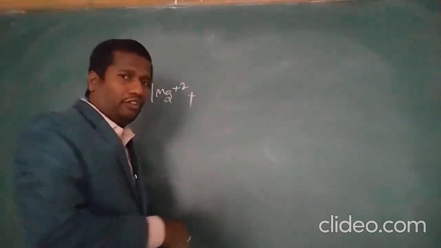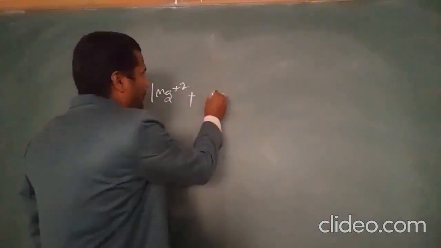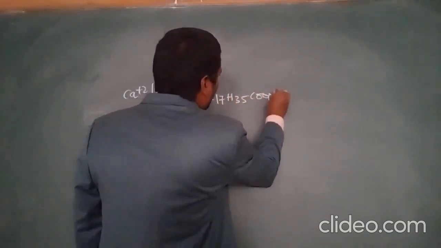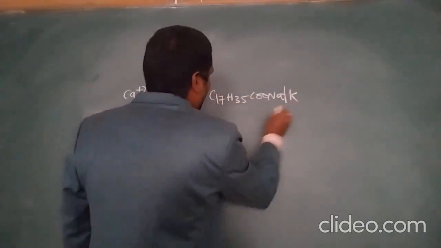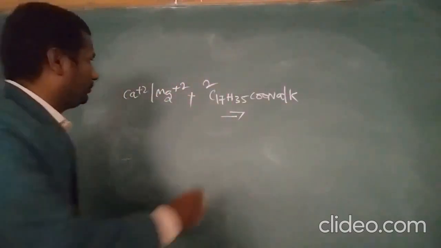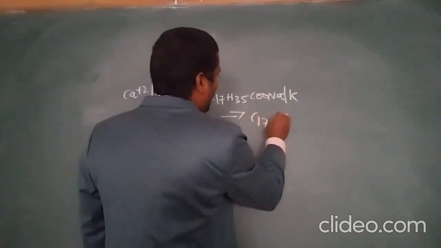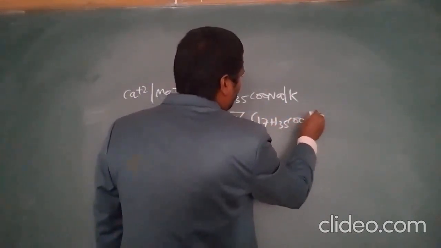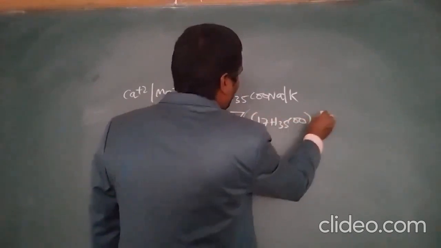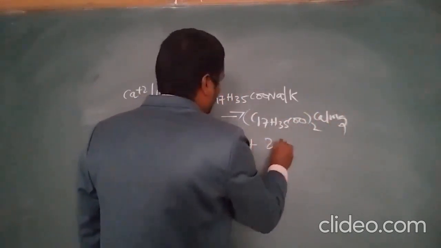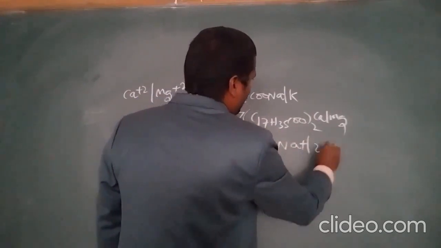They react with soap. Soap formula C17H35COONa or C17H35COOK gives rise to (C17H35COO)2Ca or Mg plus 2Na+ or 2K+.